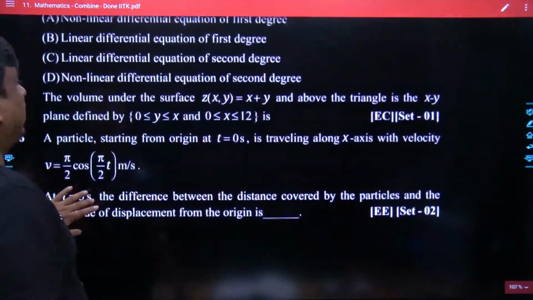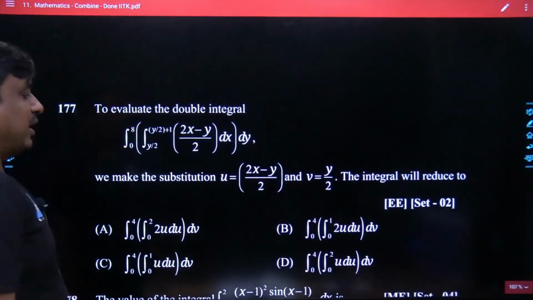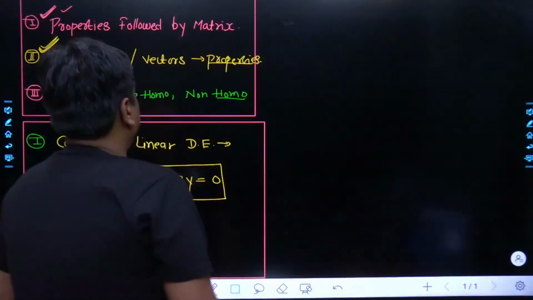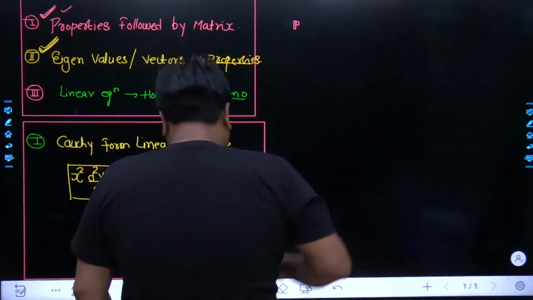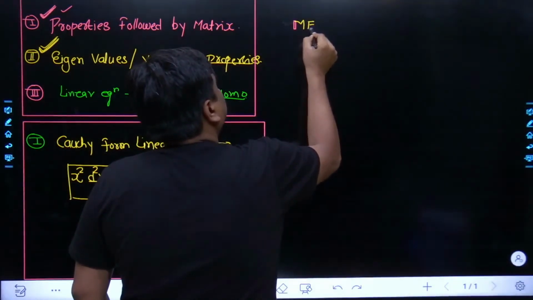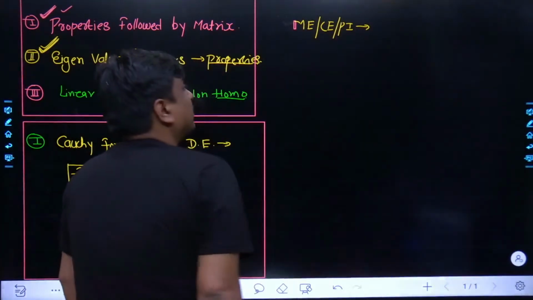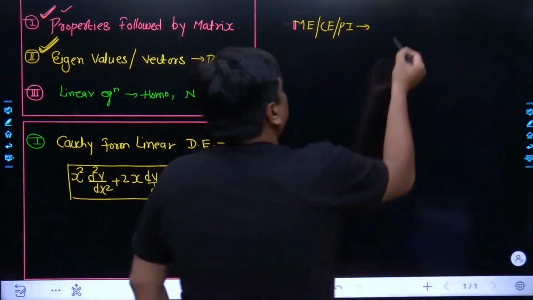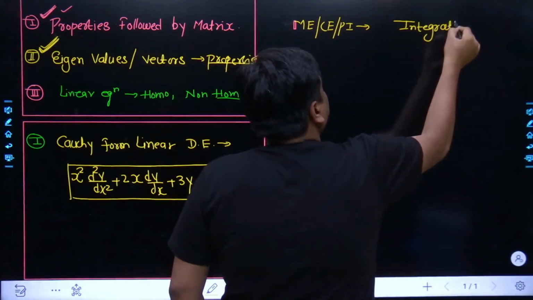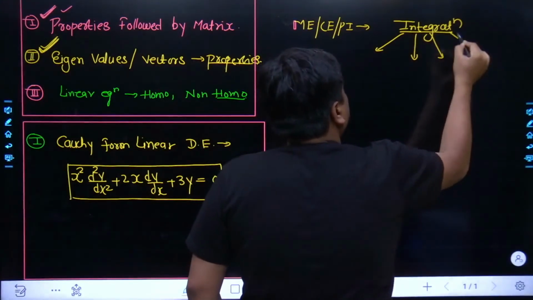Here also, they had designed a word-based problem based on the concept of differential equation. In integration, the way the question had been framed for mechanical, civil, and production specifically, they are focusing on the varieties of integration. So from these three branches, they had to cover almost all varieties of the integration which had been asked so far.